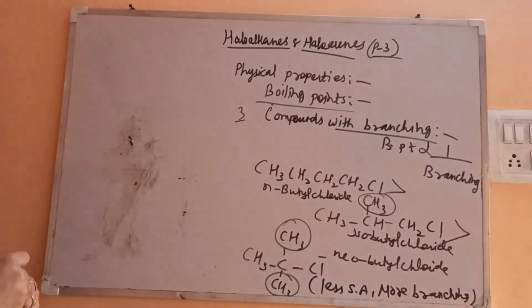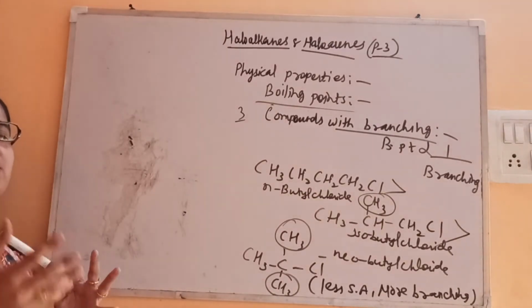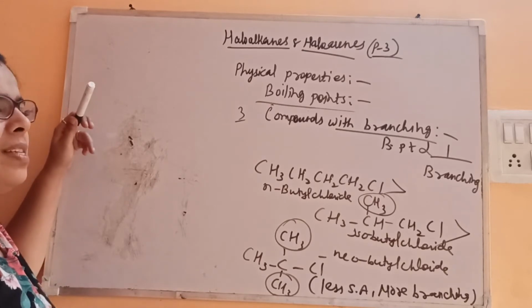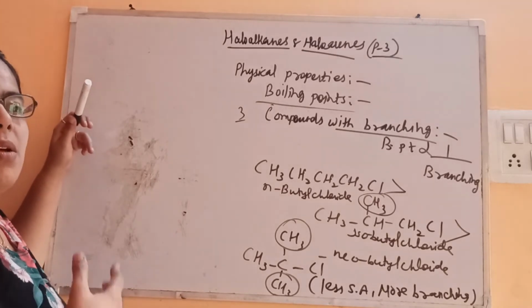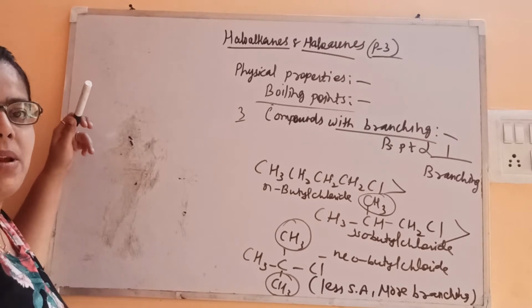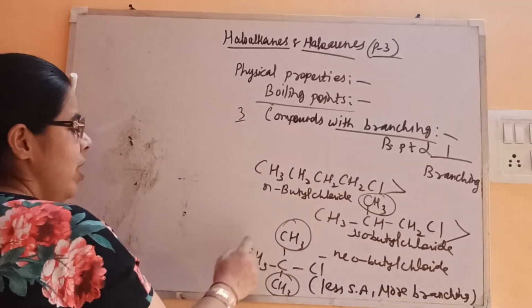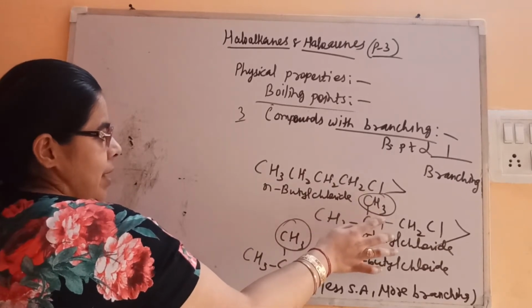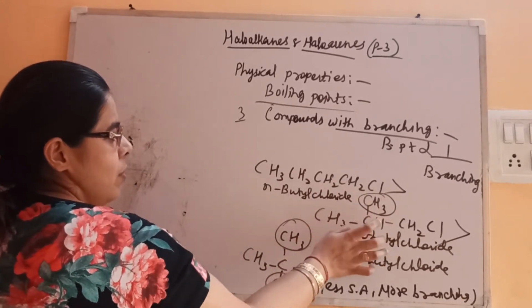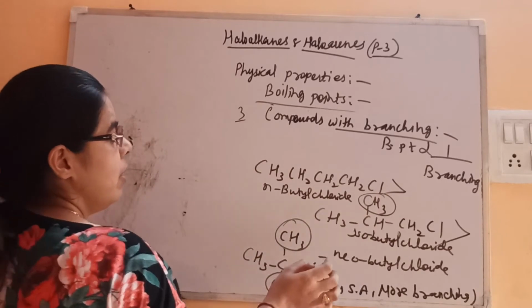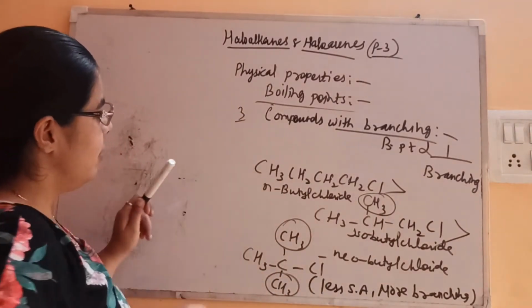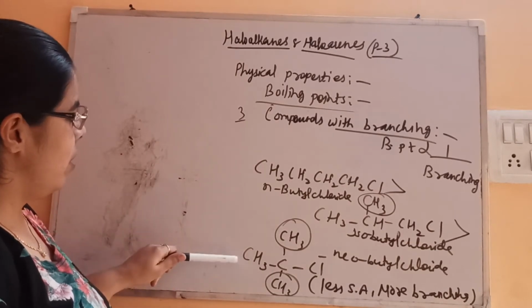Fine. I hope this is clear to everyone, what is secondary carbon and all, because we have done in the 11th standard that secondary carbon is attached to two other carbon atoms. Primary is with 1 or 0 carbon atoms, and tertiary with 3 other carbon atoms. So secondary is this one, with 2 other carbon atoms. Here it is 1, 2, 3, then here it is 4.